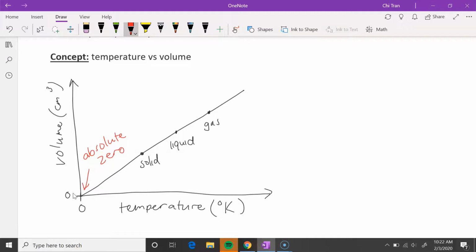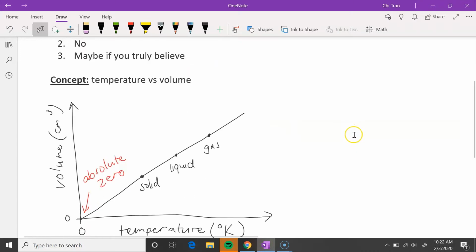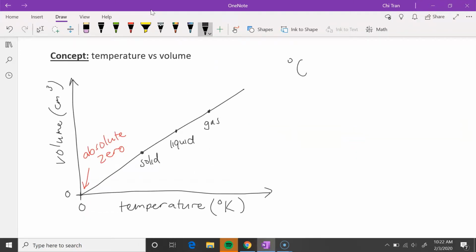So now let's go back to our question. Our question is asking if it's physically possible to have a solid at the temperature negative 280 degrees Celsius. So we're in degrees Kelvin, so we need to change it to degrees Celsius.